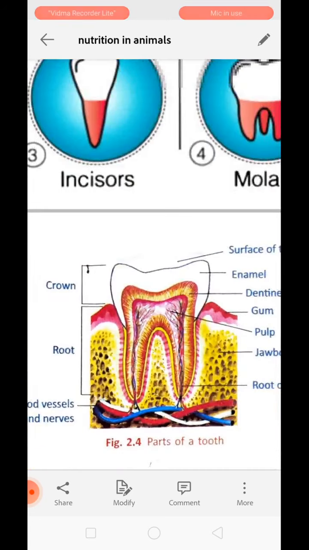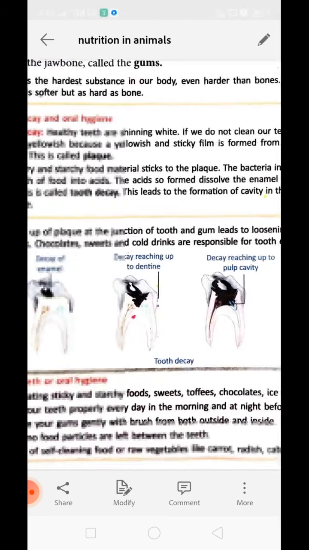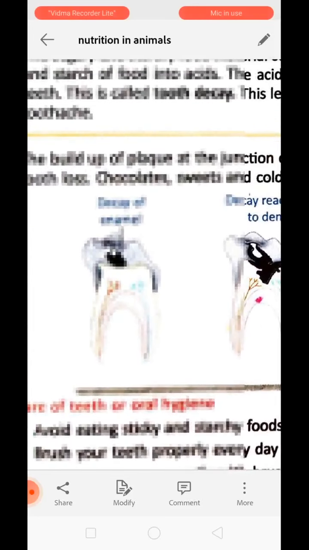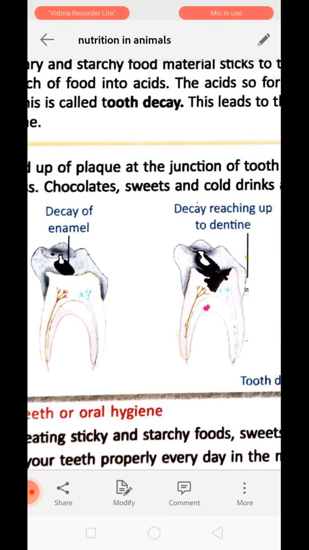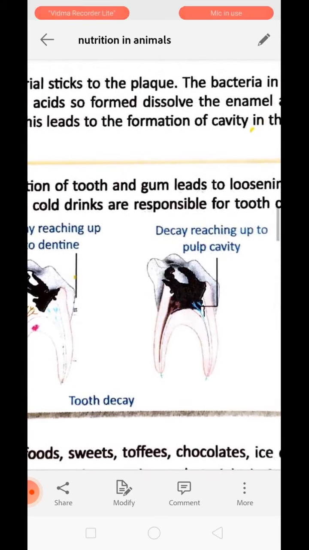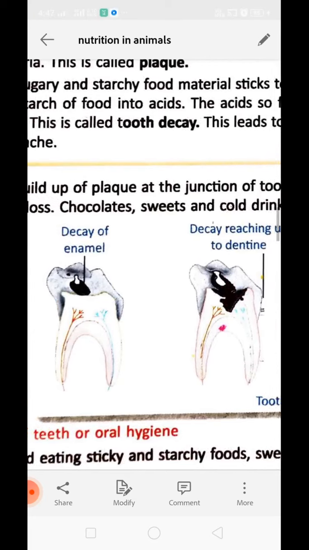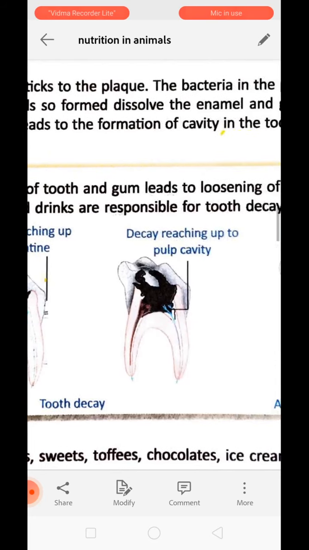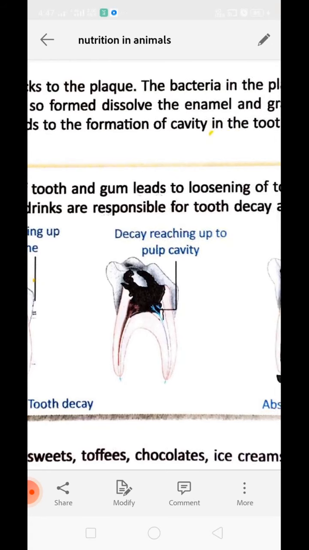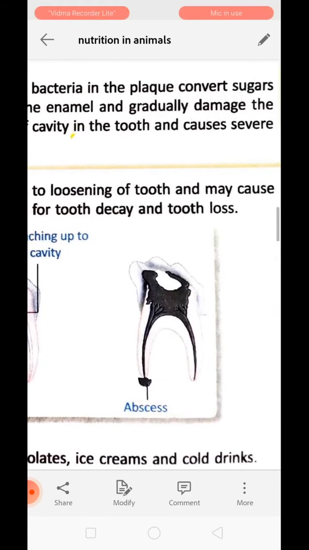Now about tooth decay. Maybe you have seen this type of condition in the teeth of small children, right? This is called tooth decay. Over here it is decay of enamel. Now decay is reaching the dentine portion, and now the decay is reaching the pulp region, and now the whole tooth is destroyed completely. This is called tooth decay.